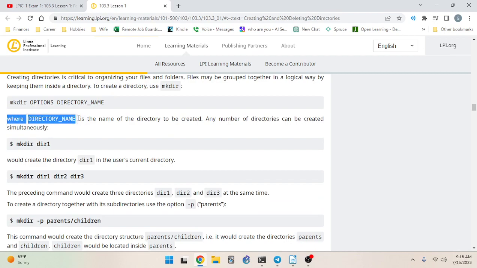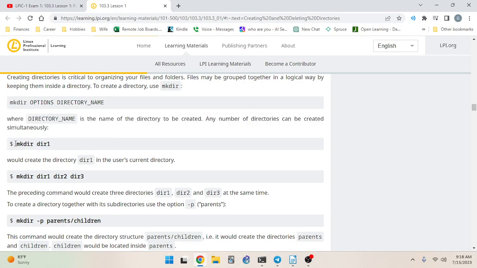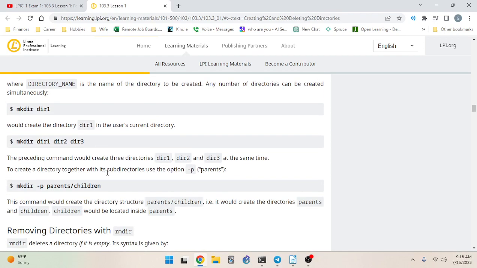All right, so where directory name is the name of the directory to be created, any number of directories can be created simultaneously. So same thing as all the other commands. So mkdir space dir1 would create the directory dir1 in the user's current directory. mkdir space dir1 space dir2 space dir3. The preceding command would create three directories, dir1, dir2, and dir3 at the same time.